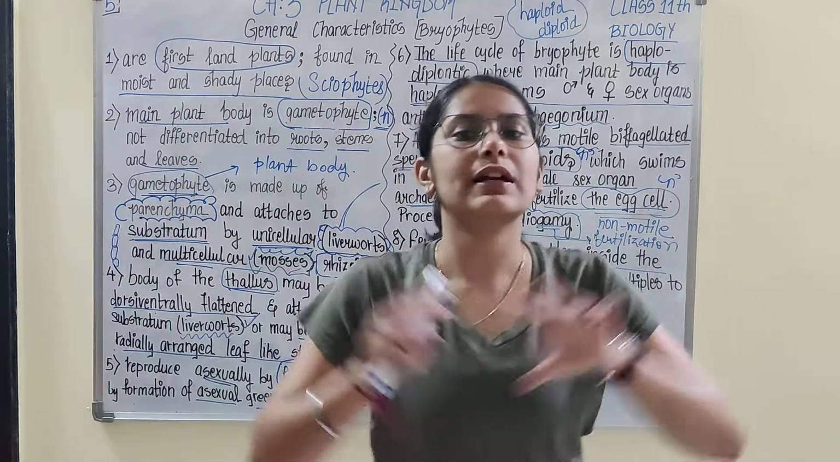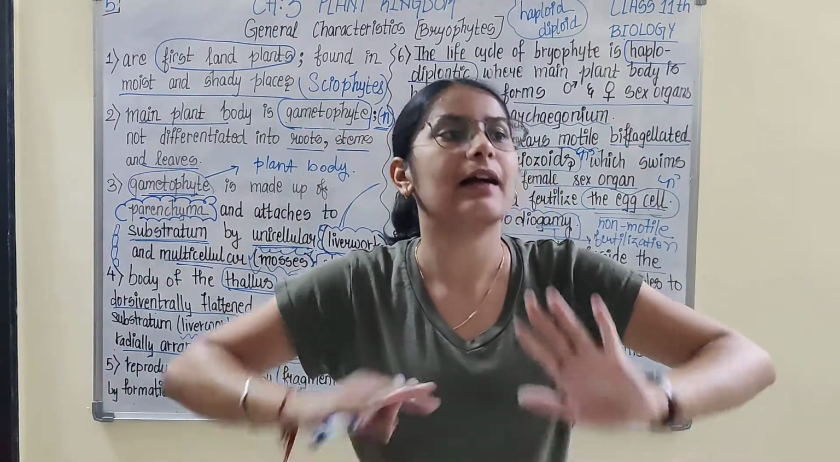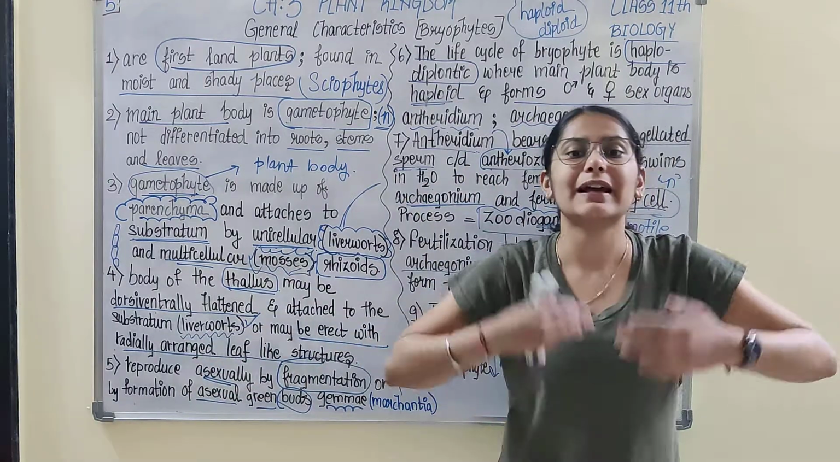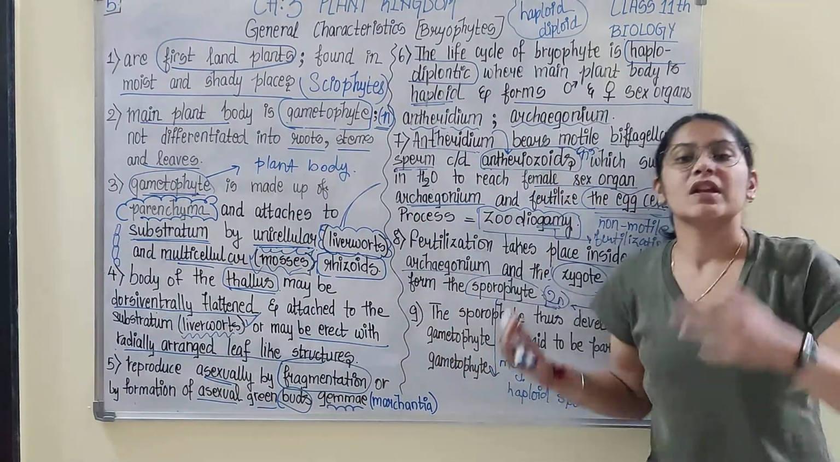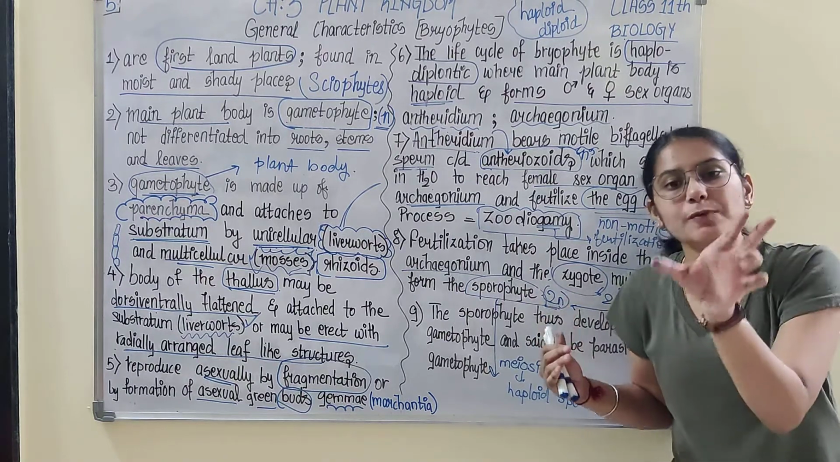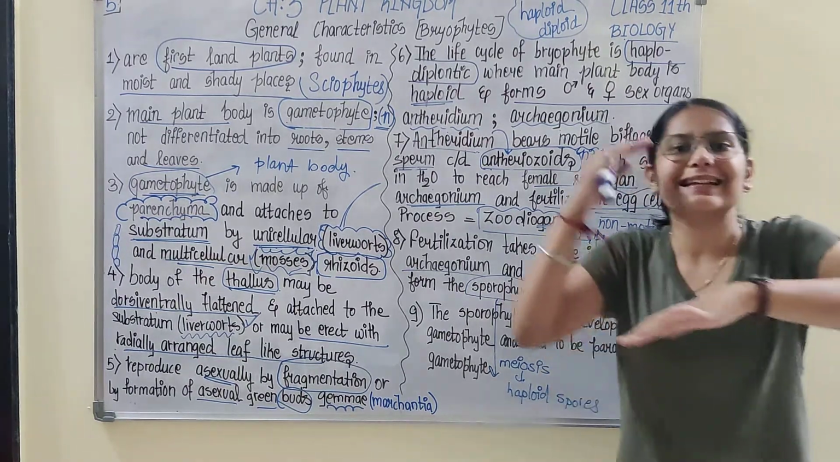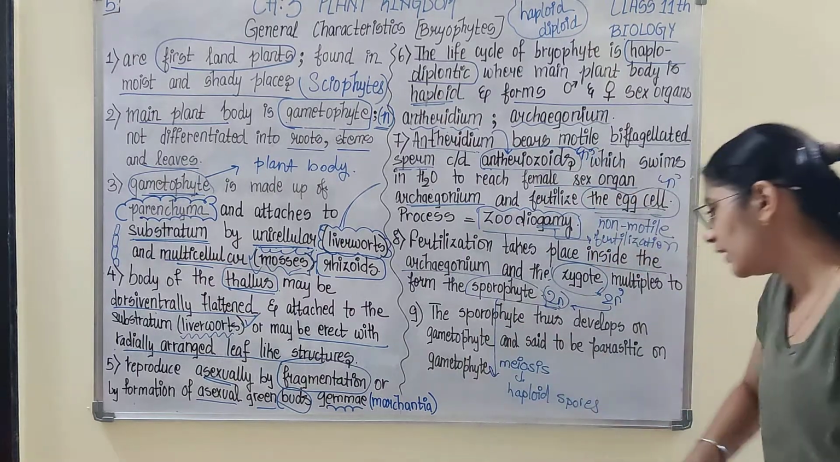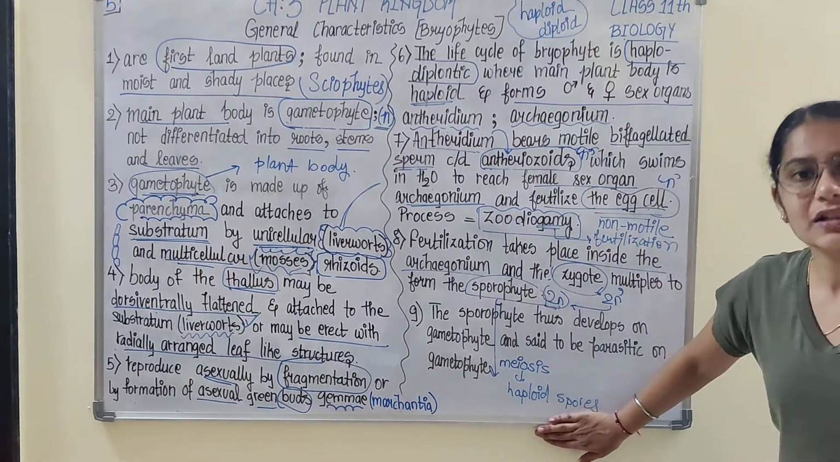Sperm and egg cell fuse करेगा तो diploid zygote बनेगा. Zygote multiply करके sporophyte बनाएगा. Sporophyte क्या है? Diploid है. ये sporophyte meiosis में जाएगा, reductional division में जाएगा, to lead to the formation of haploid spores.